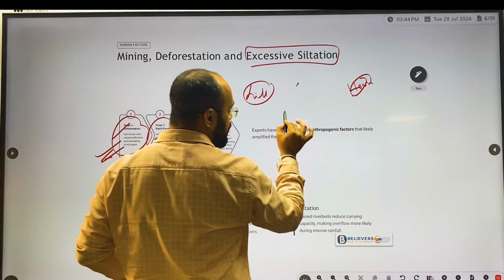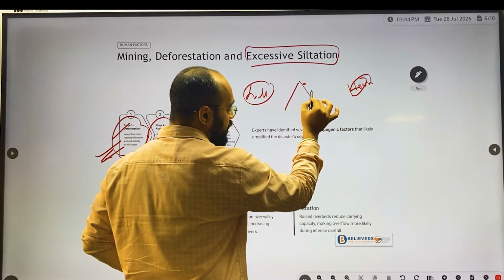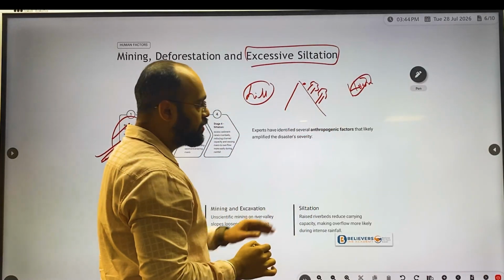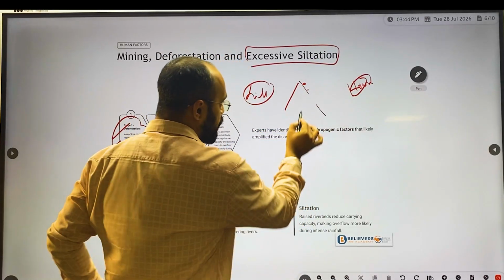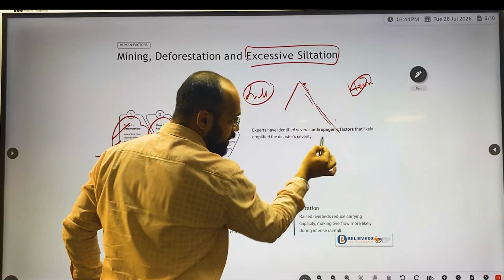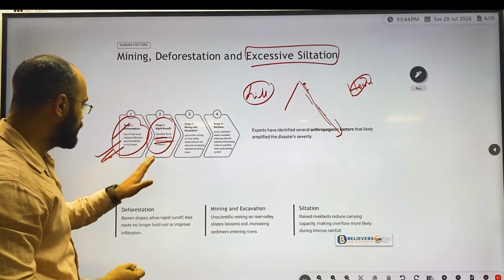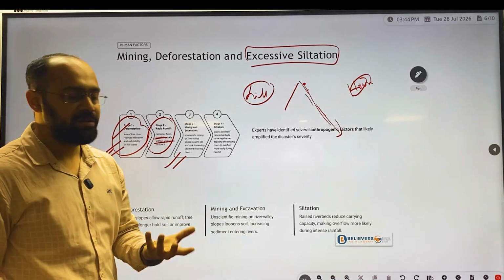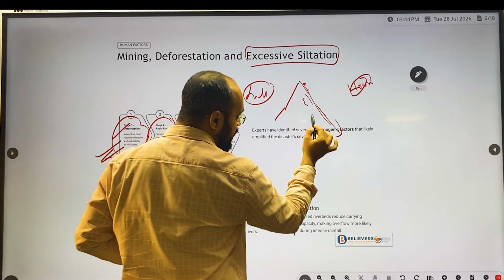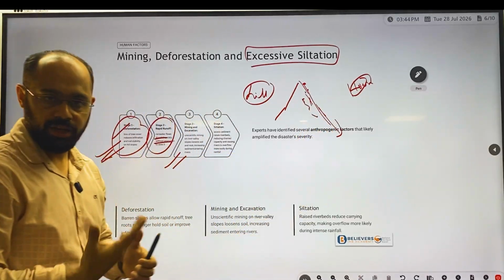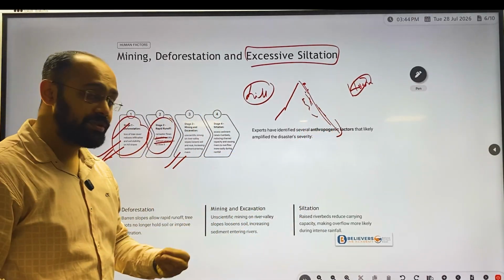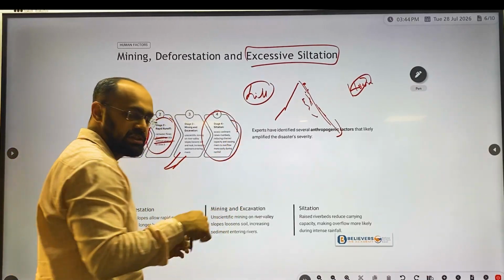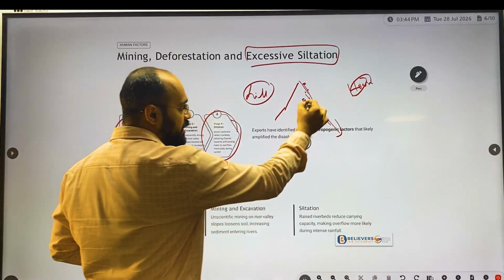Now if you consider this, water is here. Now there were vegetations in these places. Since these vegetations are removed, what happens? Water flows very quickly, very fast. Okay, so this is one of the reasons. And mining and excavation. Due to mining and excavation, this particular area will get loosened up, and there might be chances of landslides also. Okay, and siltation, excessive sediment brought down by these rivers,